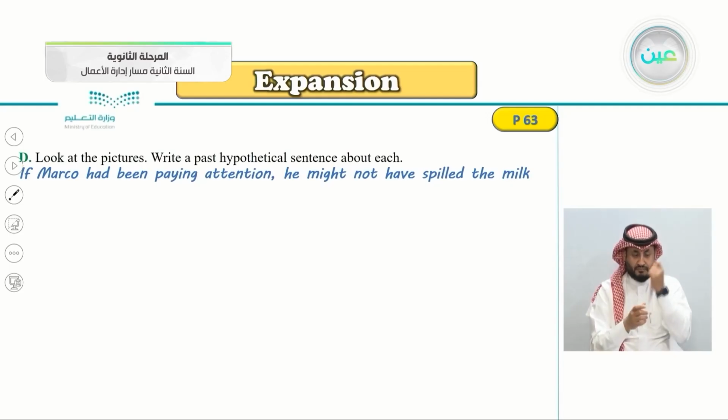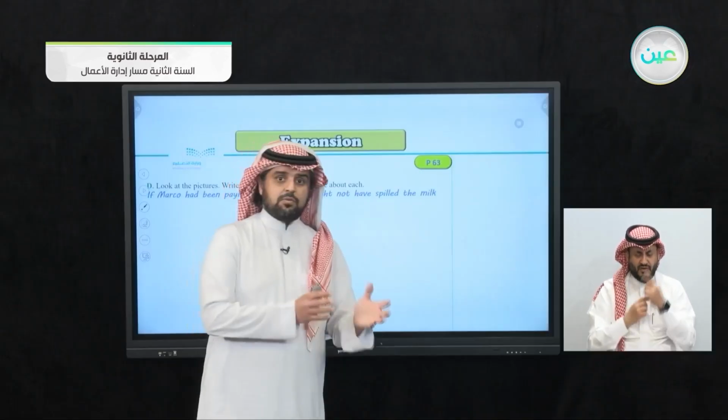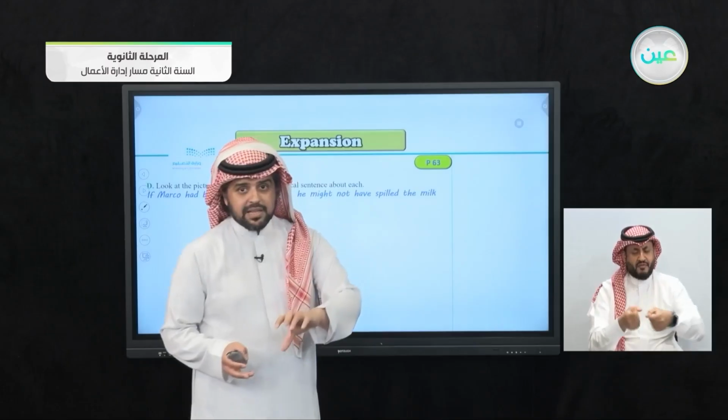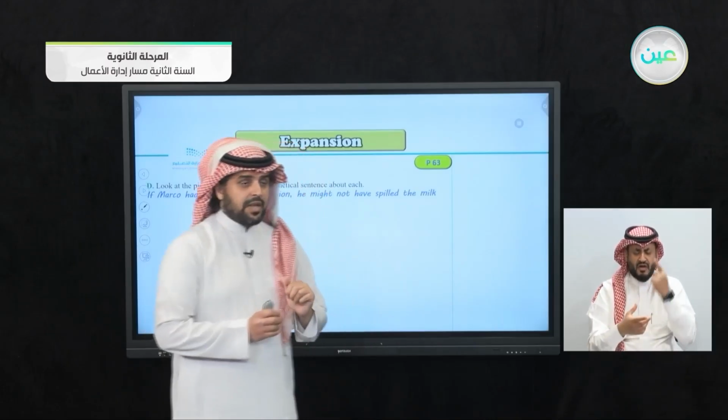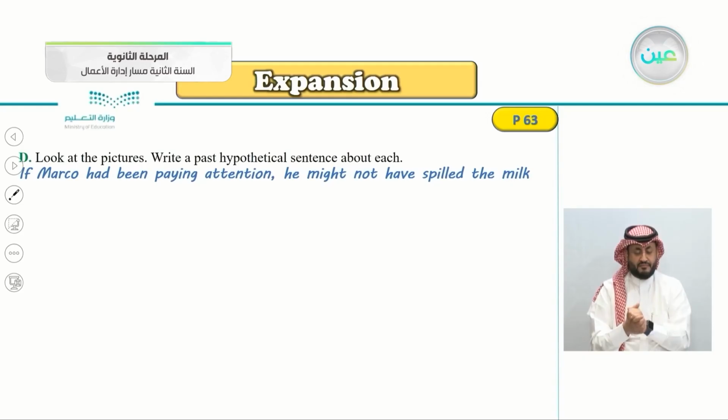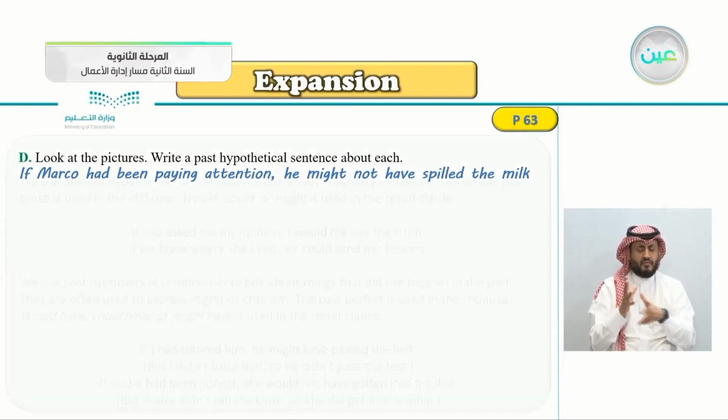If Marco had been paying attention, he might not have spilled the milk. Of course, you notice Marco with his roommate, he was spilling the milk while he was busy with something else. So that's why we said if Marco had been paying attention, he might not have spilled the milk. So look at the pictures again, write a past hypothetical sentence about each one.